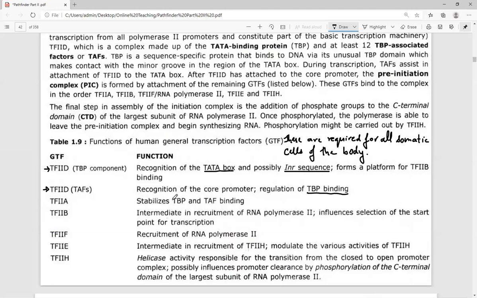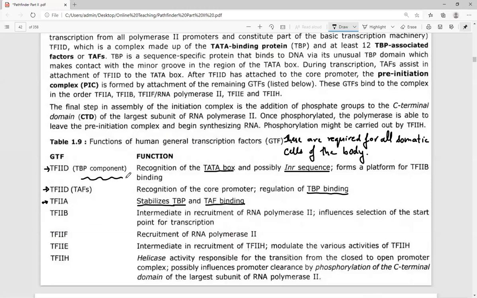Then the other ones are TFIIA, B, F, E, and H. TFIIA is the one that stabilizes TBP, TATA box binding protein, and TAF binding. So it is going to stabilize the TATA box binding protein and TATA box associated factors. They are going to bind over the DNA one over the other.